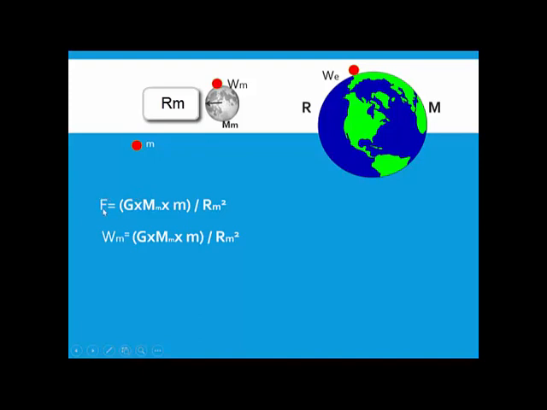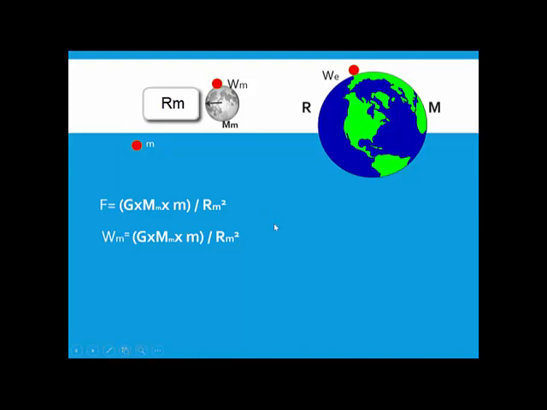Now I can write this force as Wm. Why Wm? Because Wm is nothing but the weight of the object on the moon, isn't it? Weight of the object on the moon. So I can substitute, just write Wm here, because this is the weight of the object when it is taken on the moon, Wm.